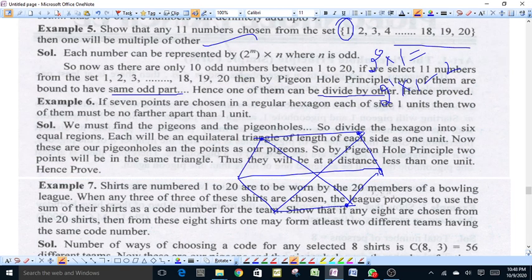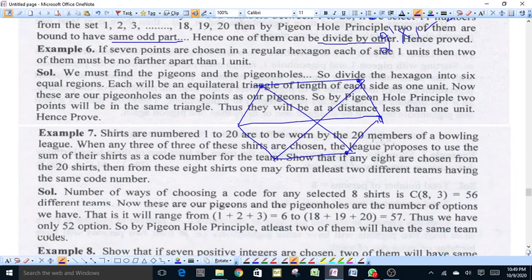Therefore, there will be a triangle in which we have 2 points out of the 7 points. Therefore, the distance between at least those 2 points will be no more than 1 unit according to the pigeonhole principle.